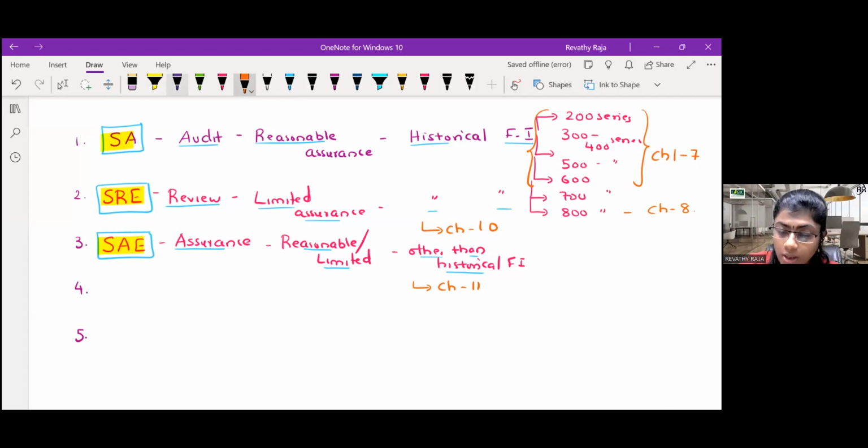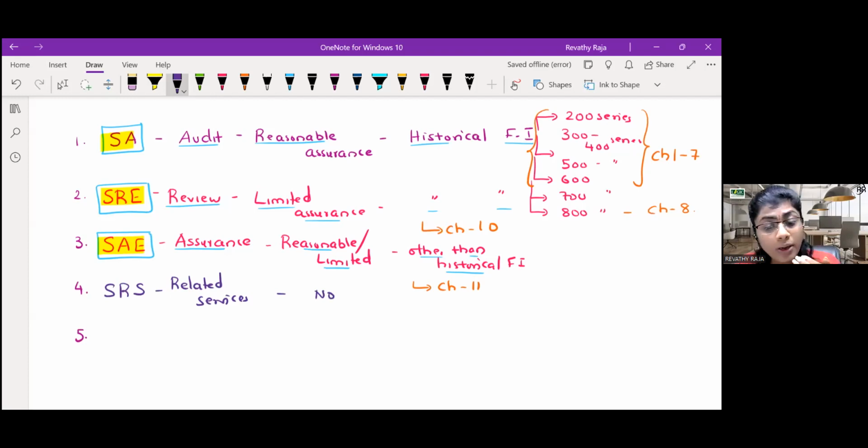Fourth one. What is the fourth one? SRS, full form: Standards on Related Services. Here, you are not giving any assurance, neither limited nor reasonable. Without any assurance, you are just performing some related services to your client.